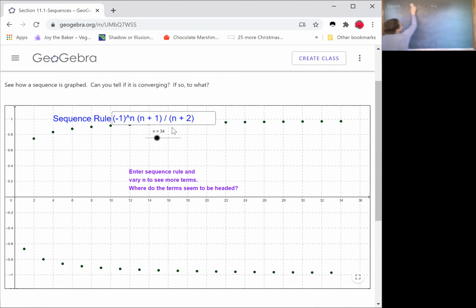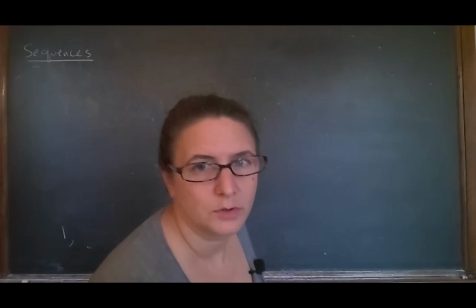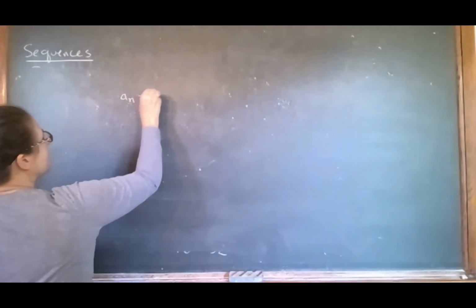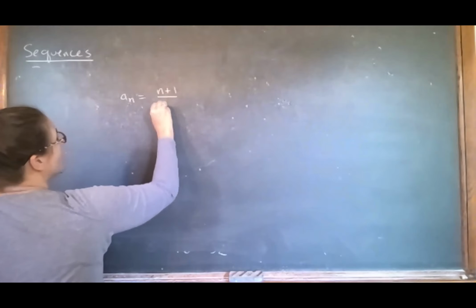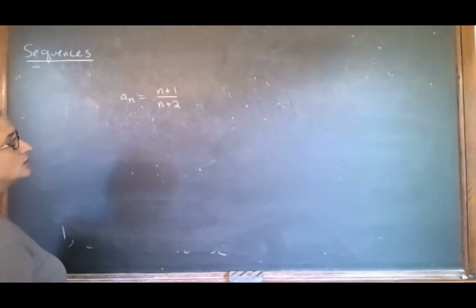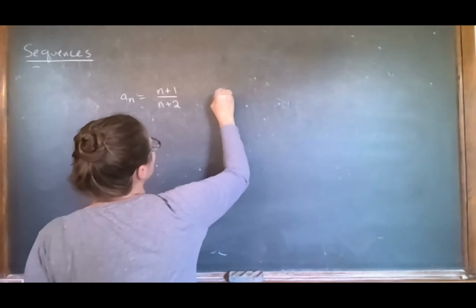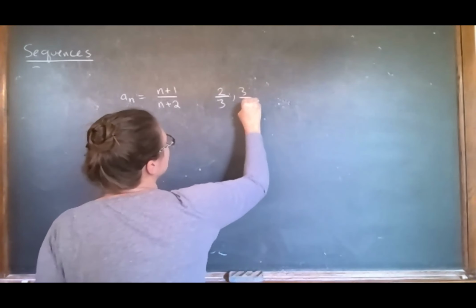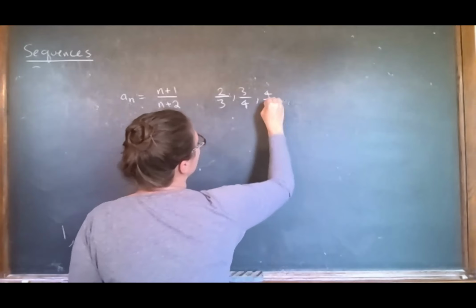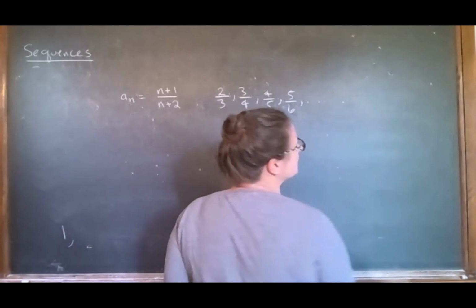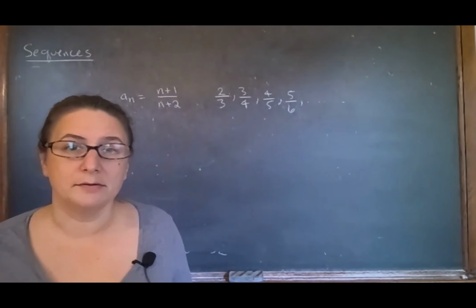If I look at the numbers, it might make a little more sense. So when I had a_n being (n+1)/(n+2), you can see what these numbers are, right? I'm starting with 2/3, then 3/4, 4/5, 5/6. And when we graph these numbers, it really does look like they're going to 1, right?